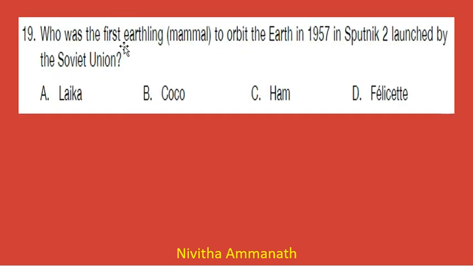19th. Who was the first earthling mammal to orbit the Earth in 1957 in Sputnik 2 launched by the Soviet Union? Laika, Coco, Ham, Felicite. Laika the dog. That is 19A is the correct answer. Next question.